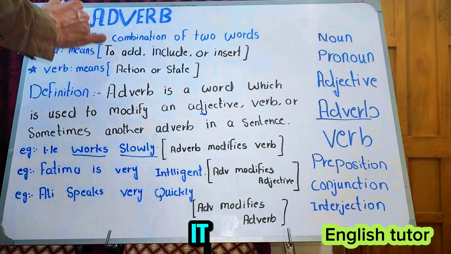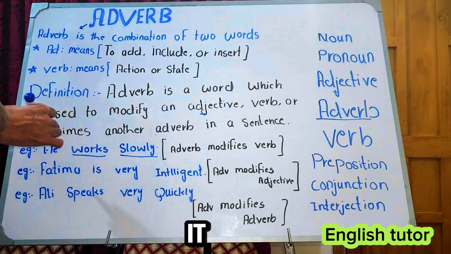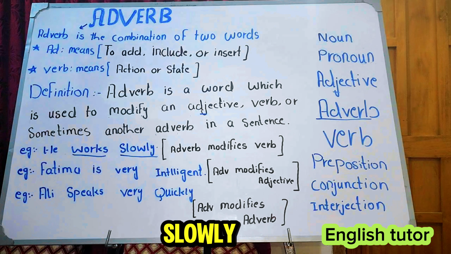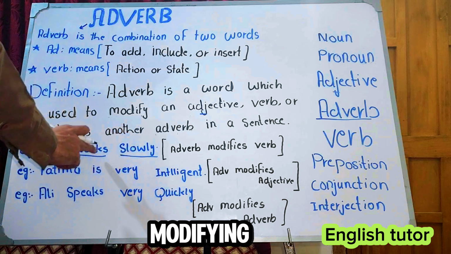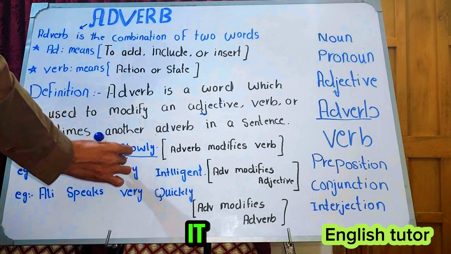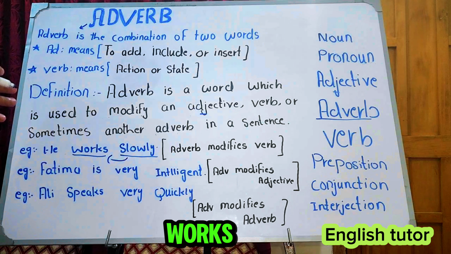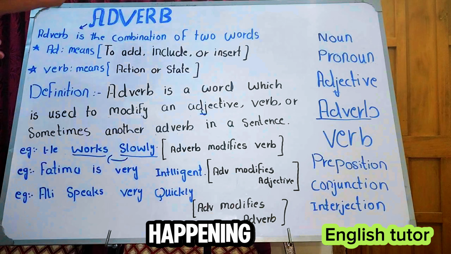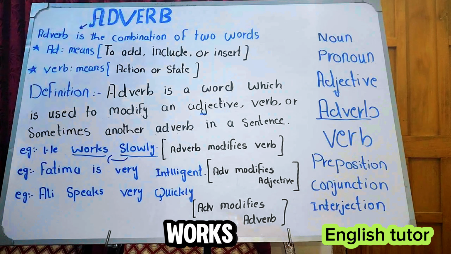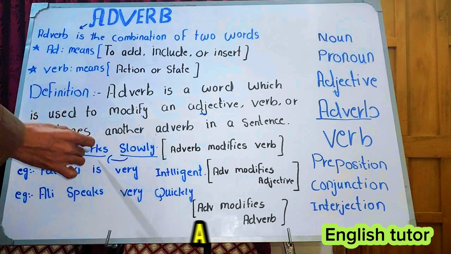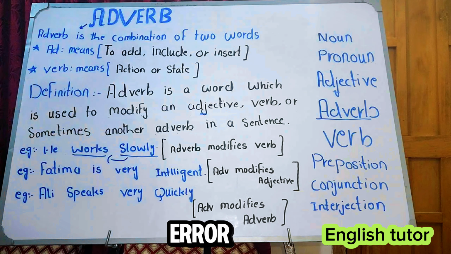How does this works happen? It happened slowly. It means he works slowly. So this adverb modifies works. It means it modifies the manner of this works. It means it is slowly happening, or he works slowly. Okay, got it? It means adverb modifies verb. This is a verb and this is an adverb.